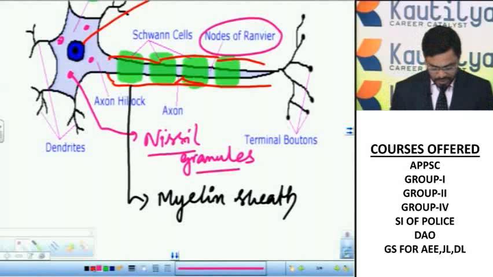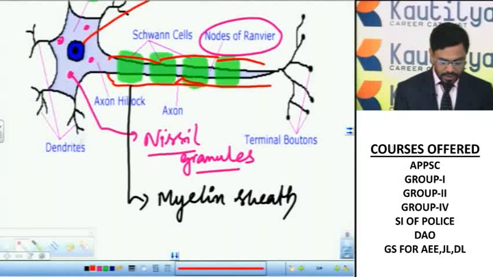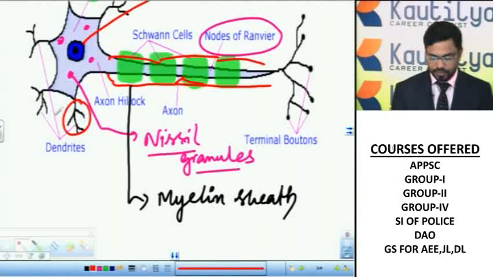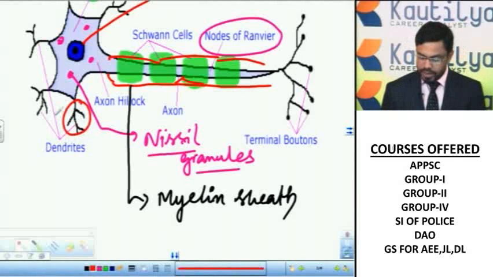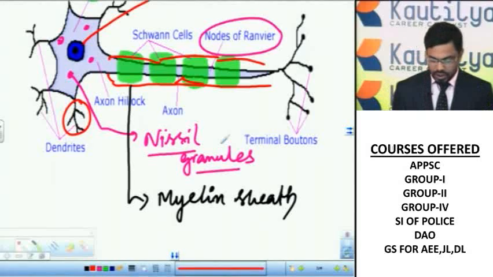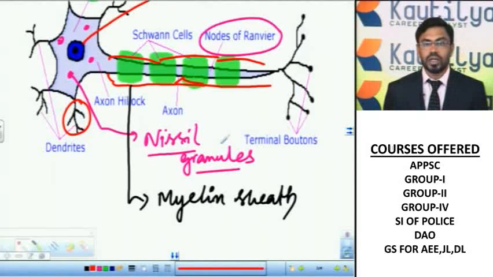The branched processes which arise from the cyton are called dendrites. At the nerve ending, at the tip of the axon, small branched structures are present. These are called terminal boutons, or teledendrites. So this is the structure of a neuron, or nerve cell.